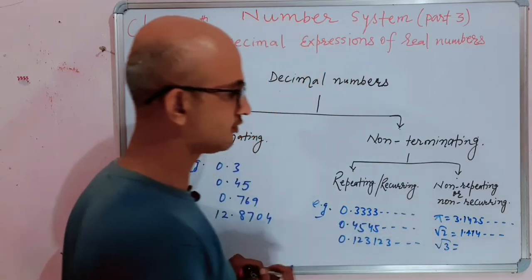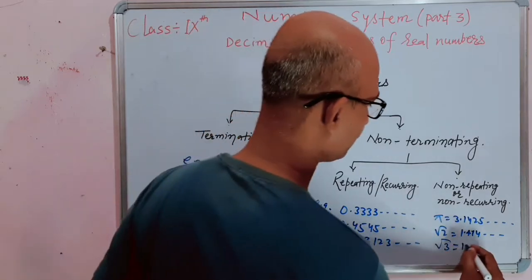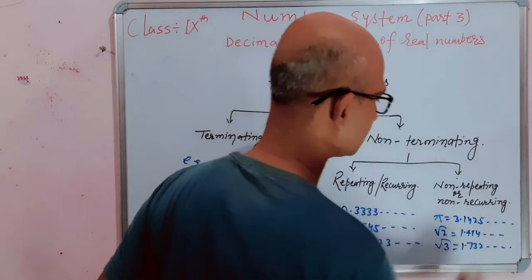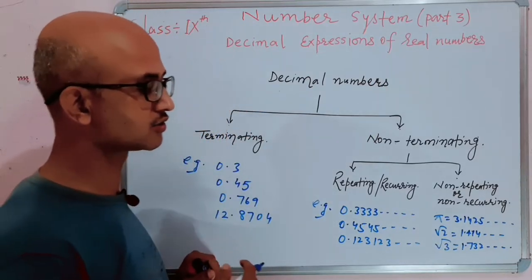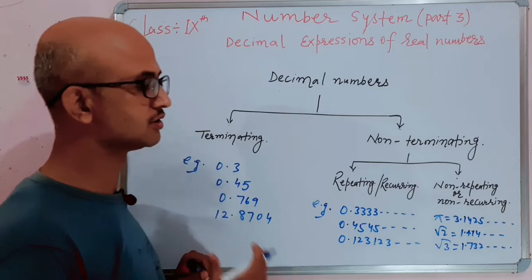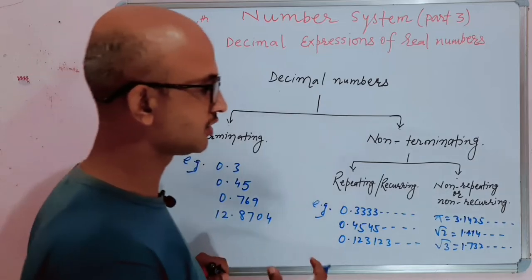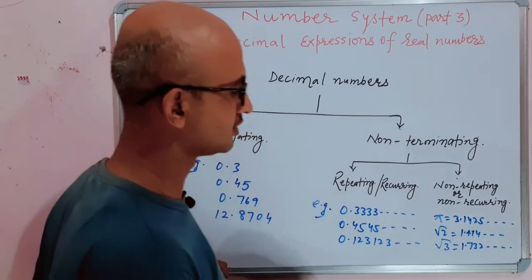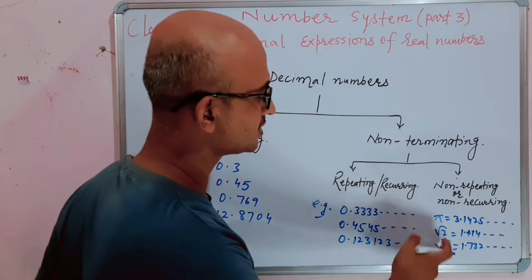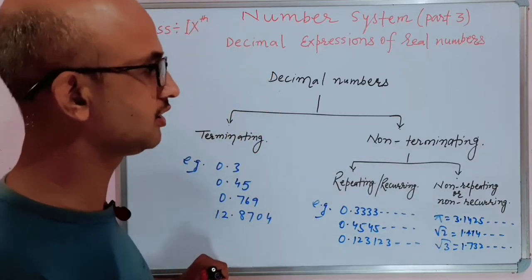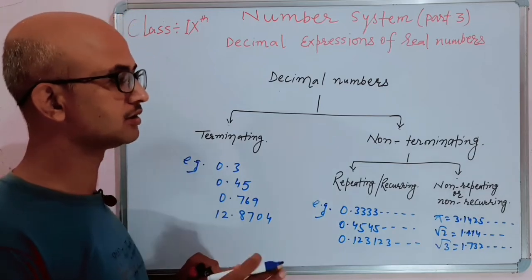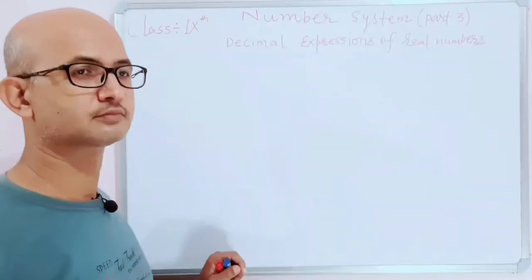Similarly, in the value of root 3, we see the decimal number does not end, and the digits do not follow a definite pattern. Therefore, these decimal numbers are non-terminating but non-recurring.